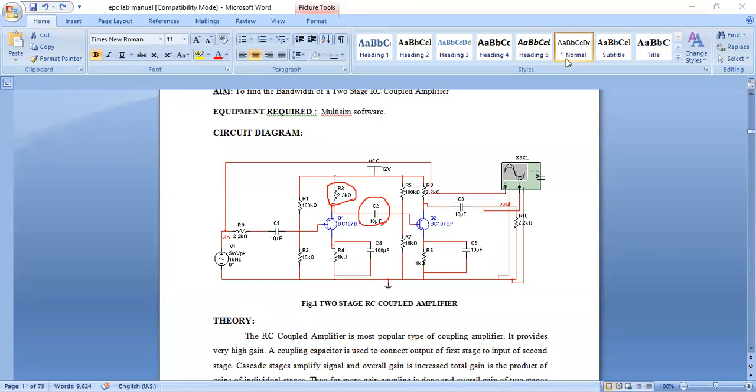Whatever the type of amplifier, the definition doesn't change. Whether it is a power amplifier, feedback amplifier, normal single stage amplifier or multi-stage amplifier, the definition never changes. It's a circuit which increases the signal strength without altering the basic property.